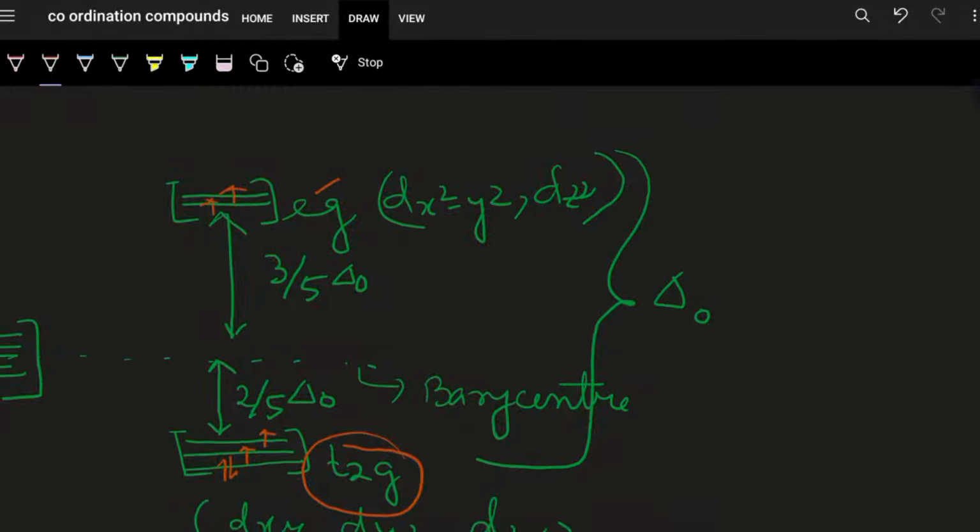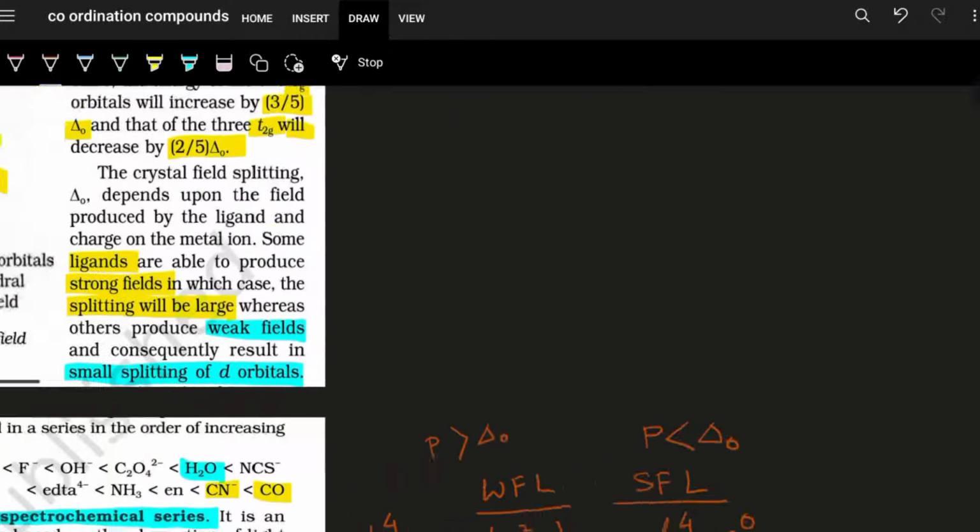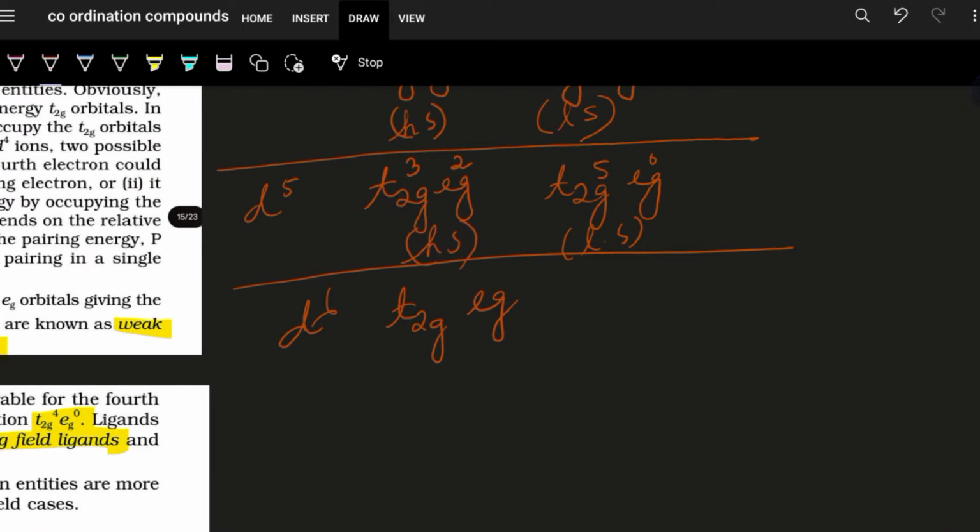It follows Pauli's exclusion principle, the Aufbau rule, everything. From lower energy to higher energy it will be filled. So t2g3 is filled first, then eg is filled, and then pairing occurs. So here we can see t2g4 and eg2. So this is the d6 configuration.